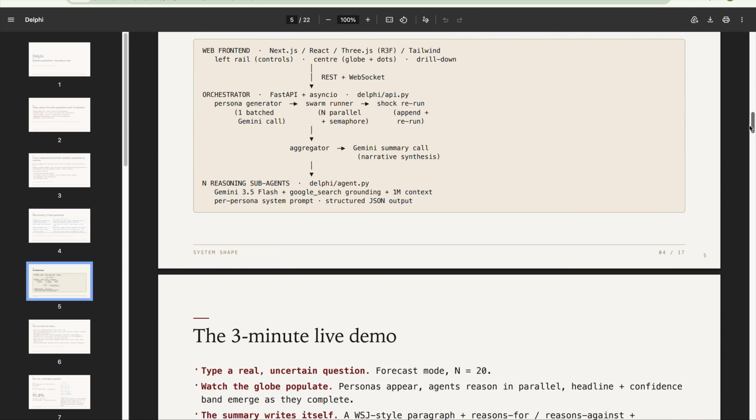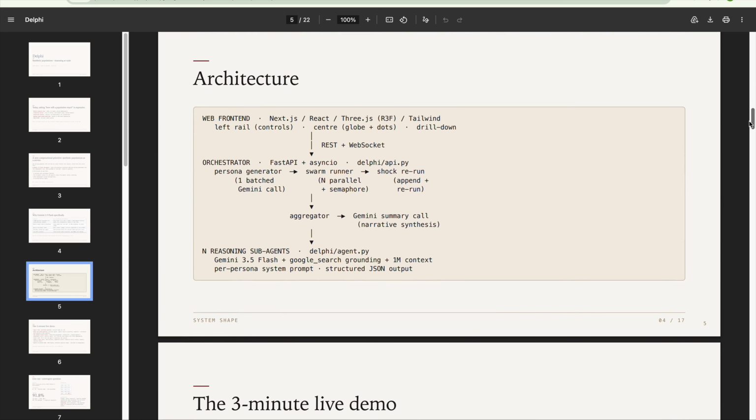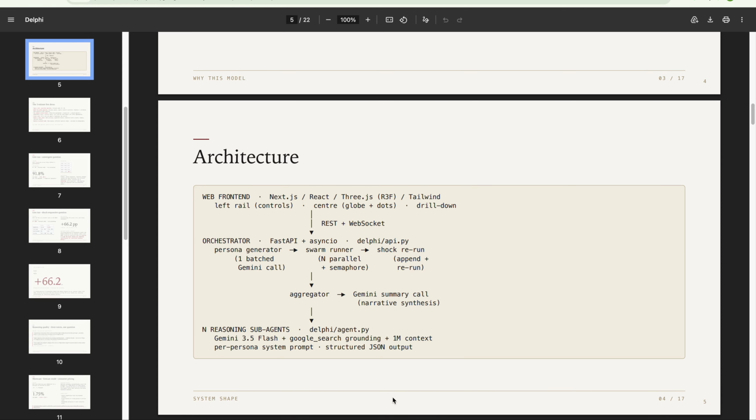To conclude, this is the architecture for Delphi. Here we orchestrate 50 parallel reasoning agents running on Gemini 3.5 Flash. To ensure these agents are not operating in a vacuum, we use Google Search grounding, feeding them real-time data so their perspectives stay correct.